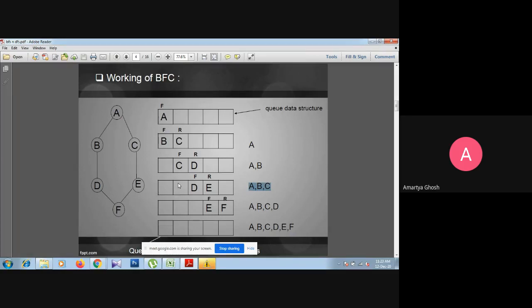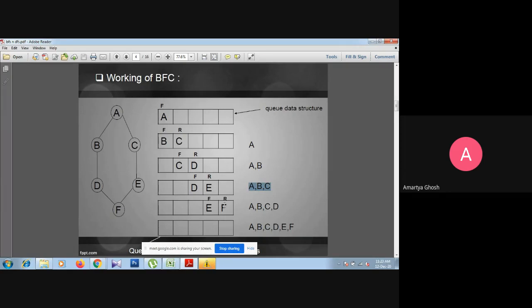Because B is already visited, and we have to write that, because B is already visited and is within the visited list or visited array, so we have to ignore B, and the new element F will be inserted.